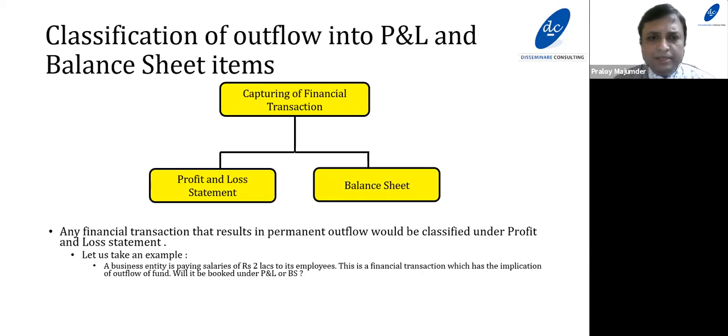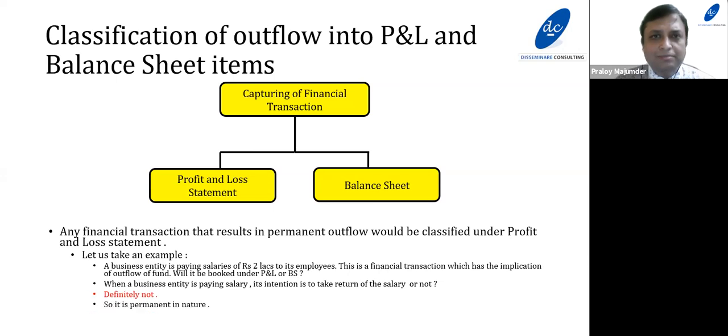Now, suppose a business entity is paying salaries of rupees 2 lakhs to its employees. This is a financial transaction which has the implication of outflow of fund. Will it be booked under profit and loss or balance sheet? Since it's a permanent outflow, it will be booked under profit and loss.